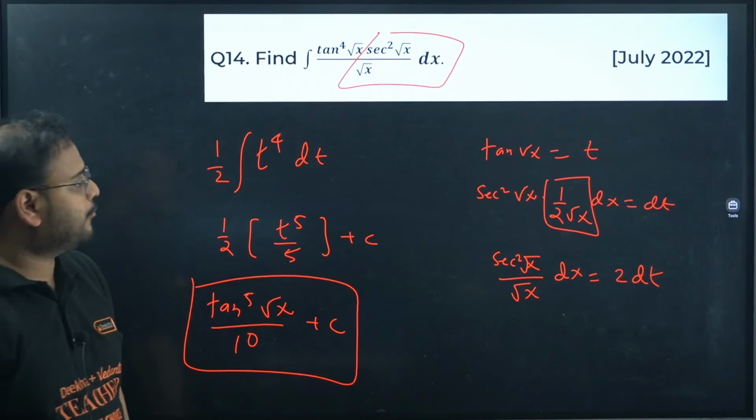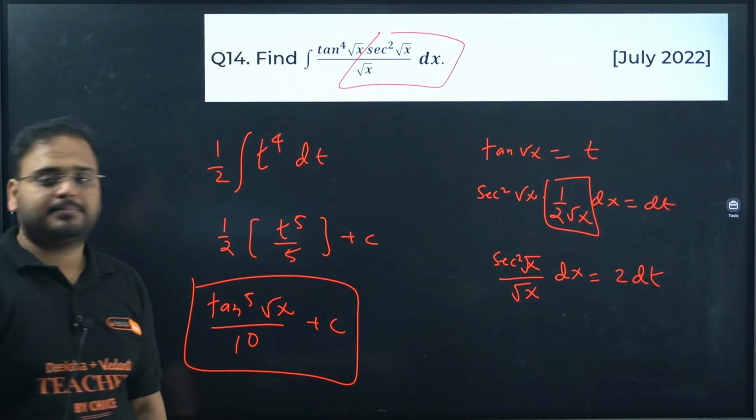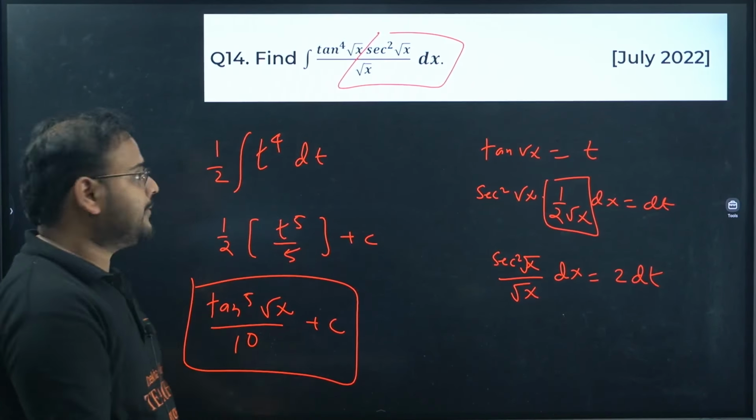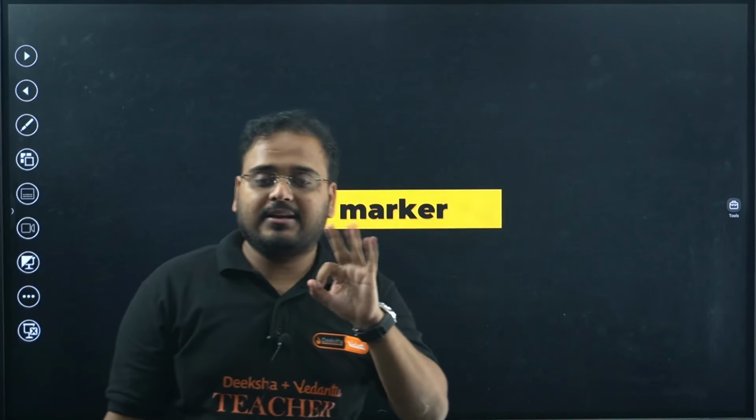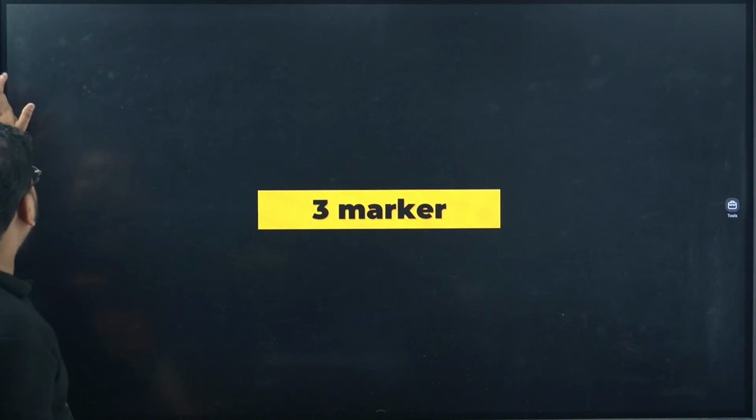t is tan of root x, 5 into 2 is 10. Simple question, another 2 marker. Next we are moving to the 3 mark category. Let's solve these as well.